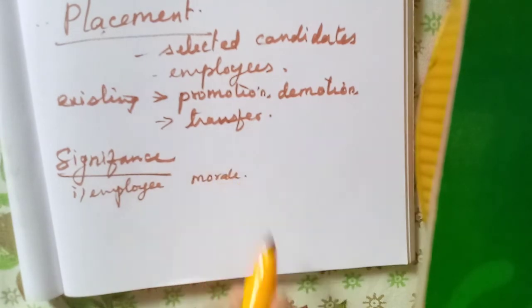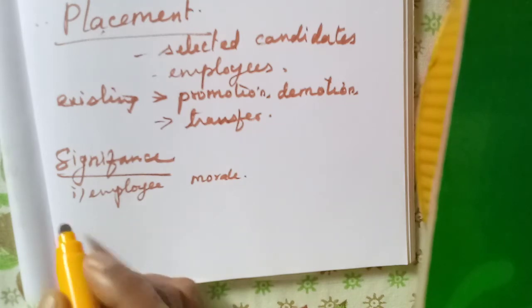If a person is appointed in the right job, he can work peacefully and he can use his talent, his efficiency will be proved, and through his efficiency the organization's efficiency will be increased. That is why it improves employee morale.